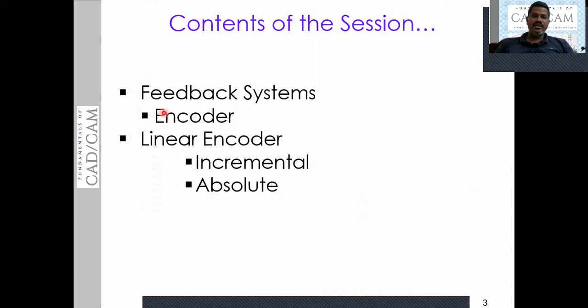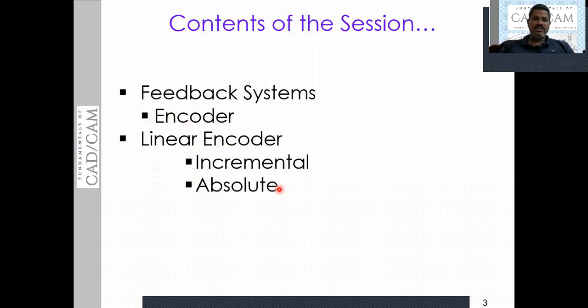Then we will discuss the encoders. Encoders are devices which we can call sensors, to sense the motion of the spindle or the table. We will see how these work. Later, we will see the linear type of encoder, in which we have the incremental type and absolute type. Both we will discuss in this session in detail with typical block diagrams, showing how these encoders work, whether incremental type or absolute type.